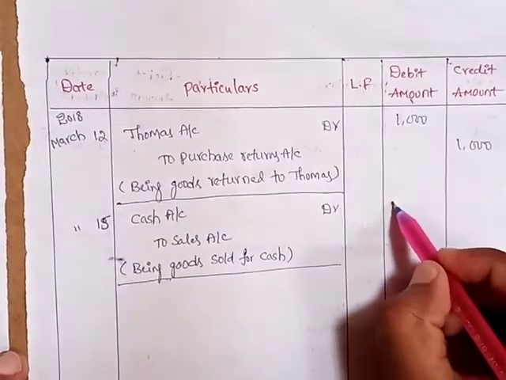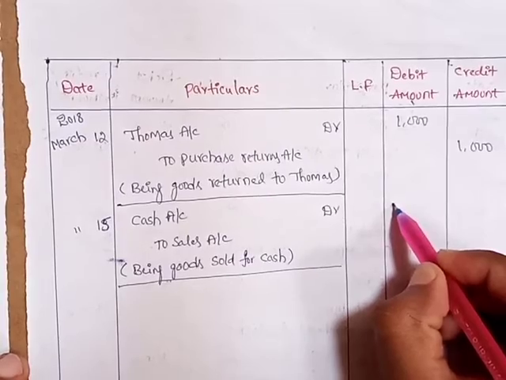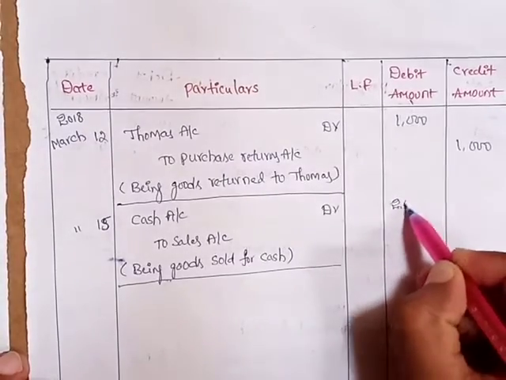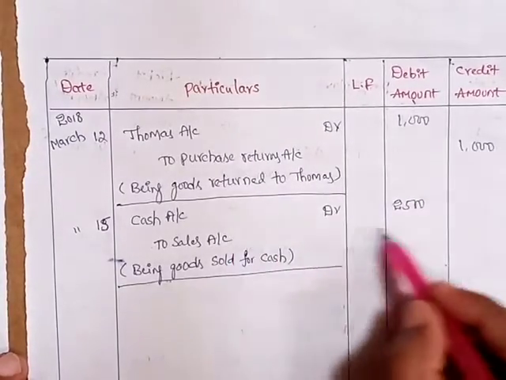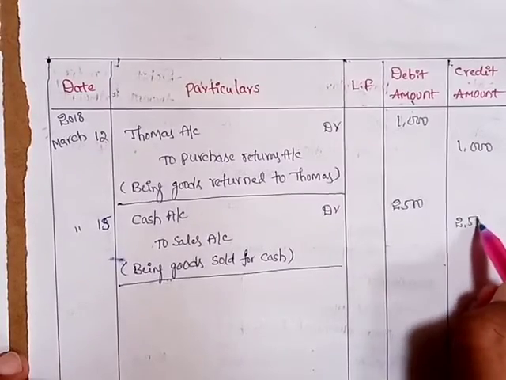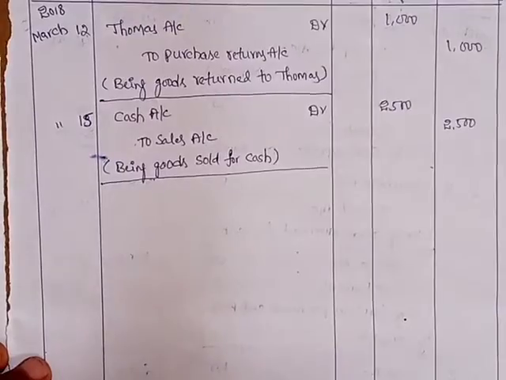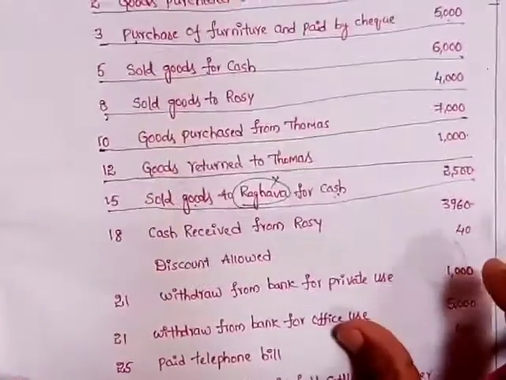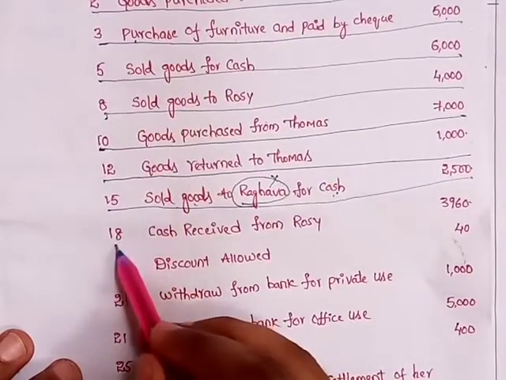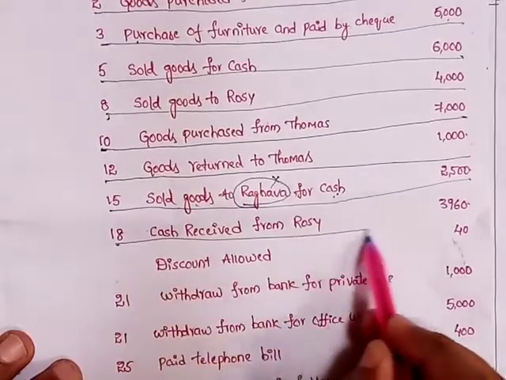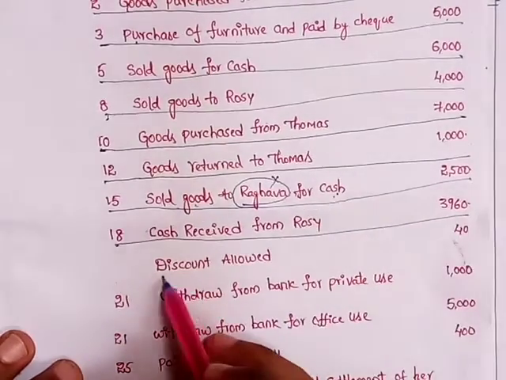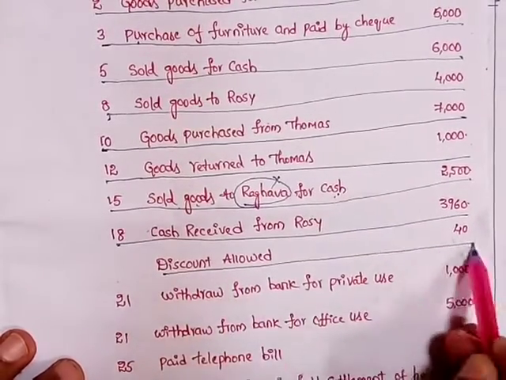Against the debit line in debit column 2500 against the credit line in credit column 2500. Next transaction 18th, cash received from Rosie 3960, discount allowed 40 rupees.